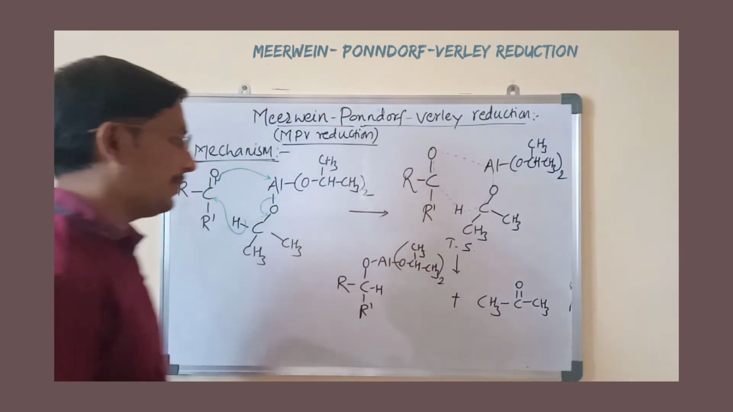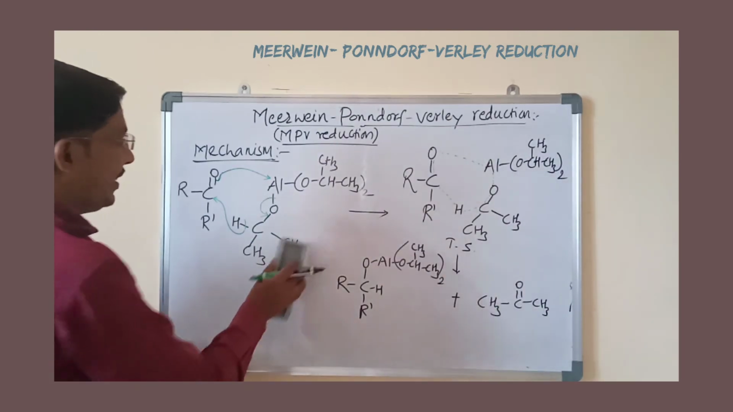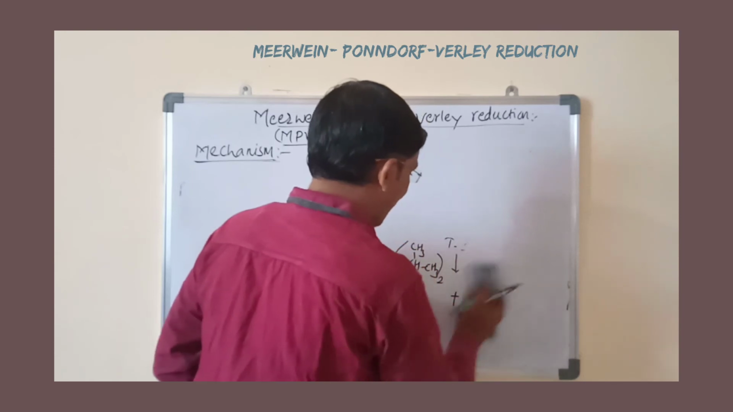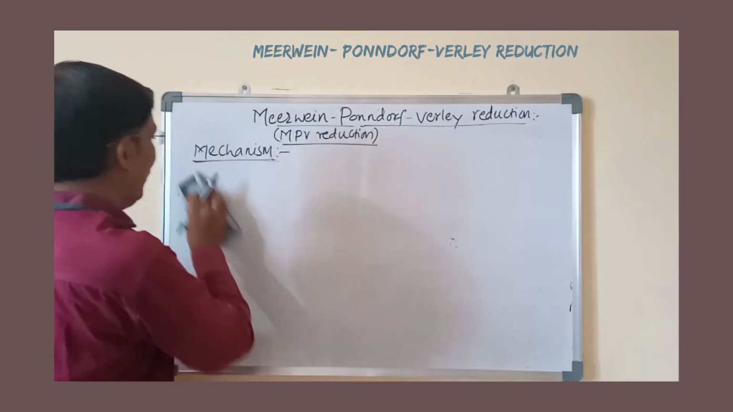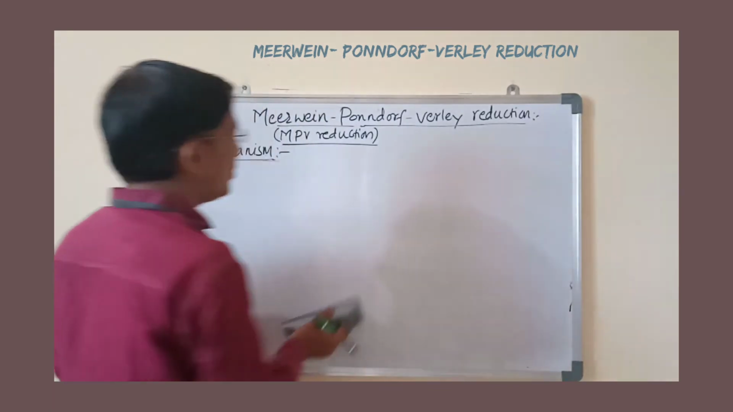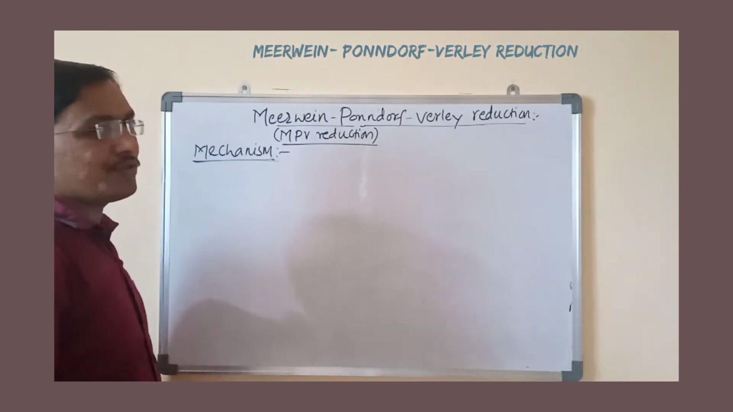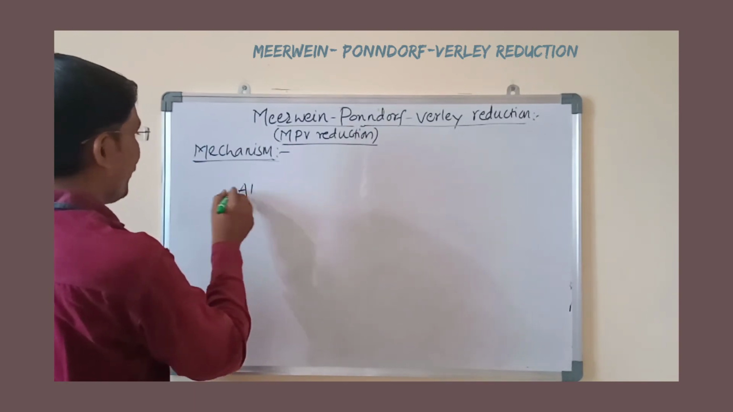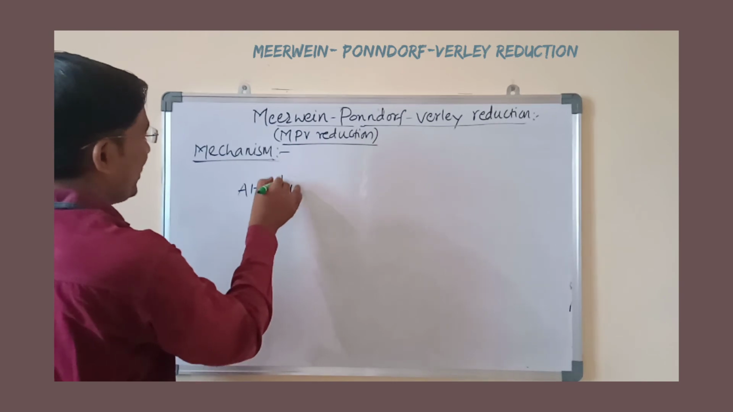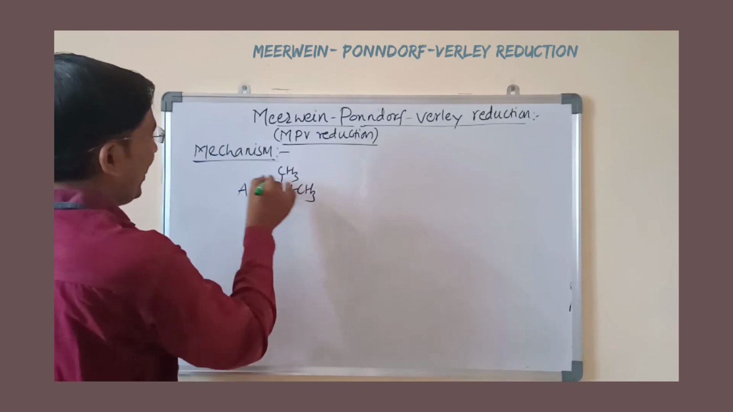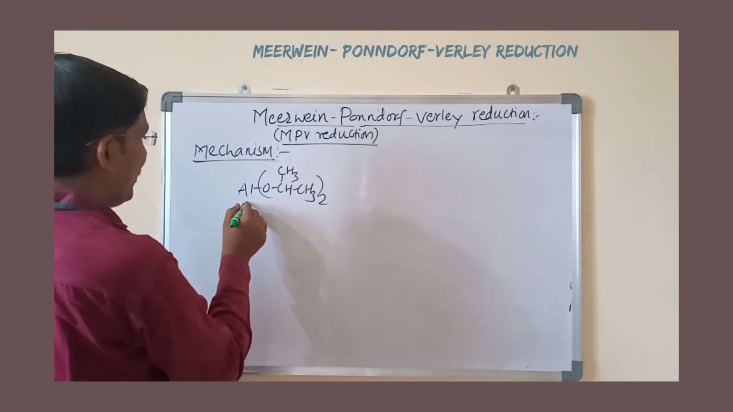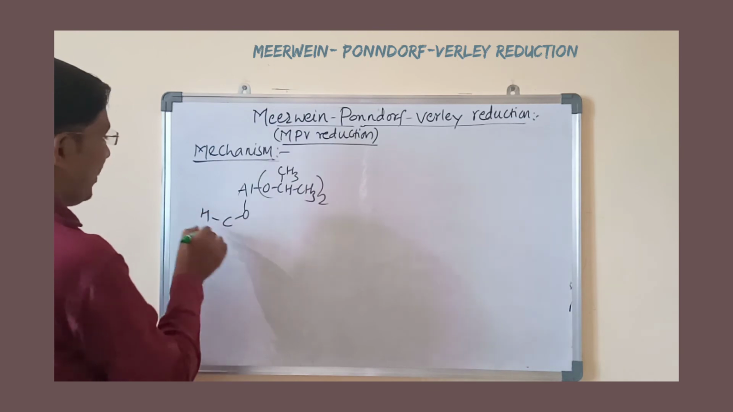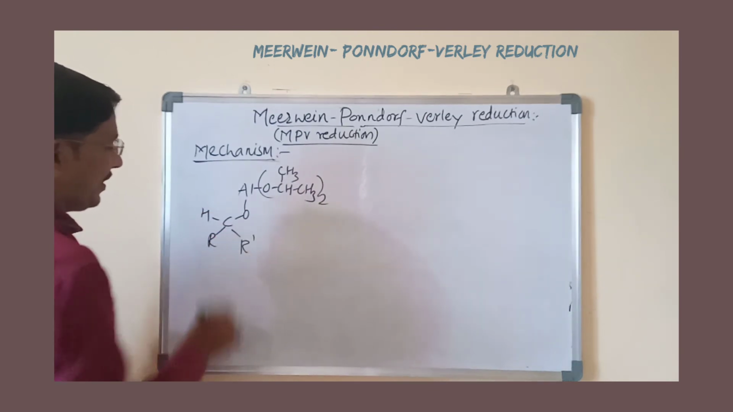Now in the next step, whatever intermediate is generated will undergo protonation in presence of the solvent, that is isopropyl alcohol. Al(OCH(CH3)2) taken 2 times, and this one is OCH R and R dash.